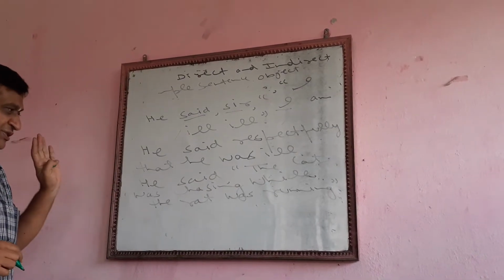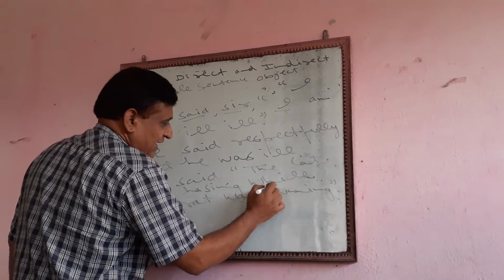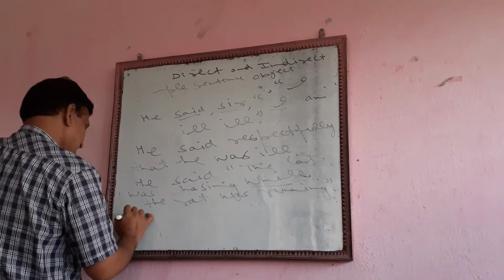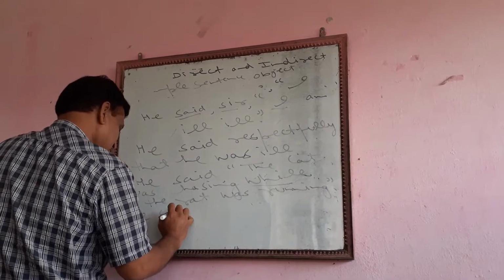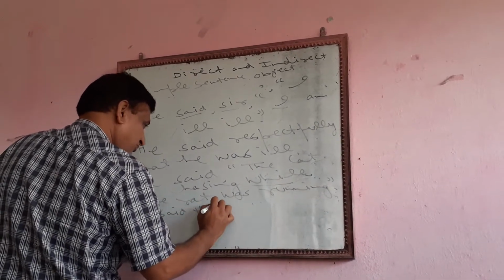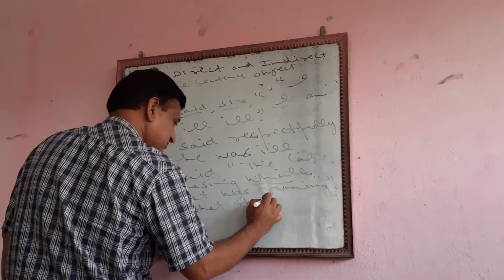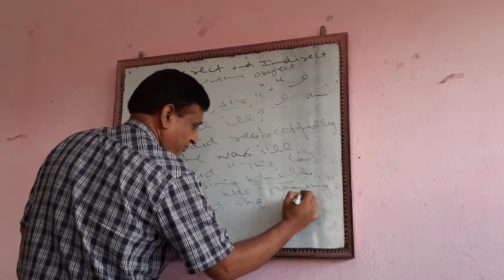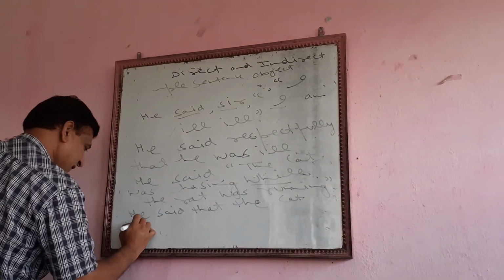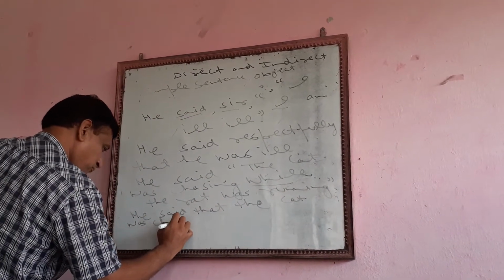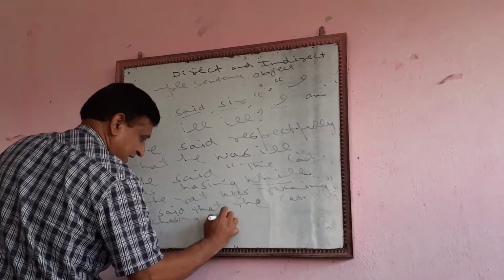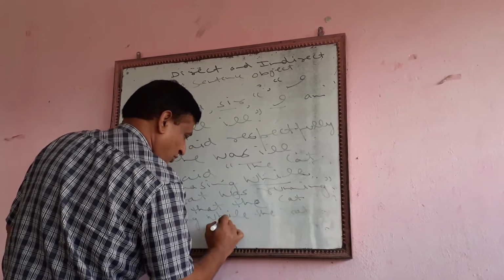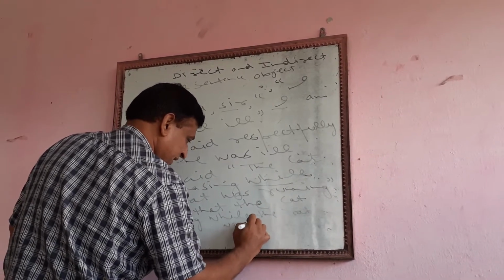There is no change because the while is indicating that there is simultaneous action. So simple. He said that the cat was chasing while the rat was running.